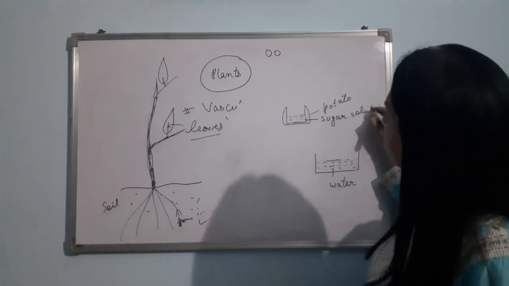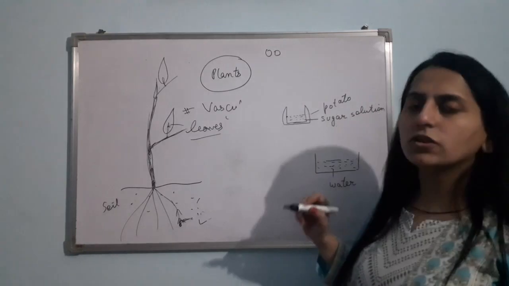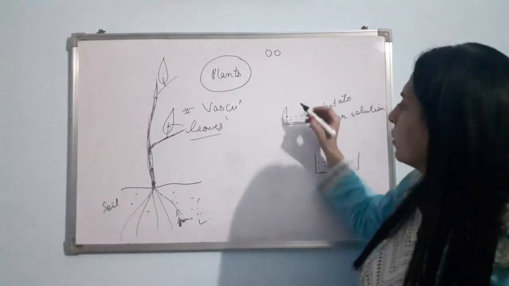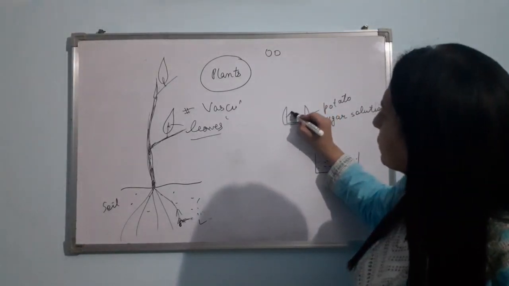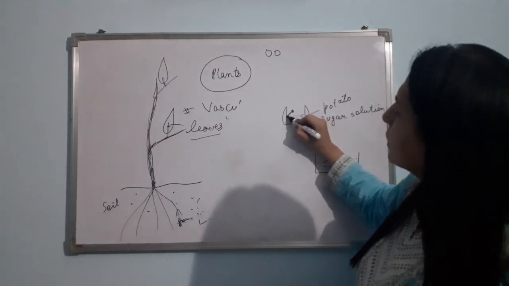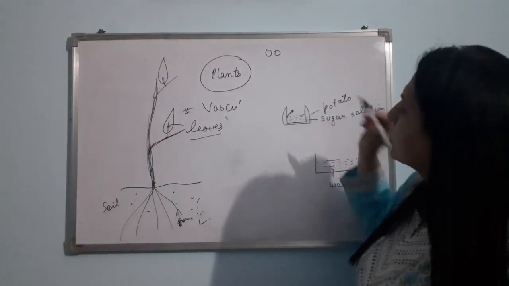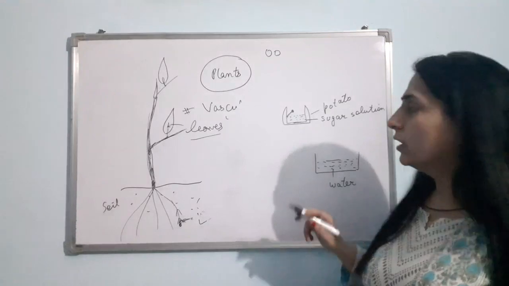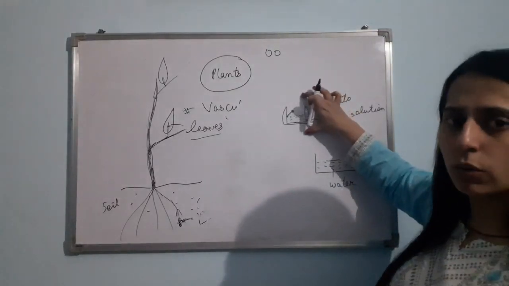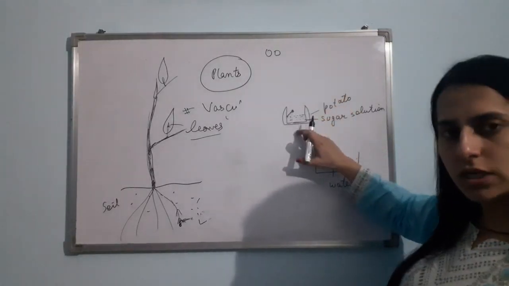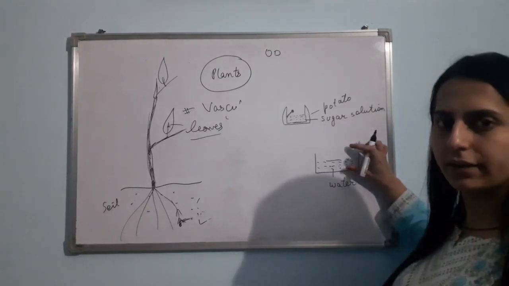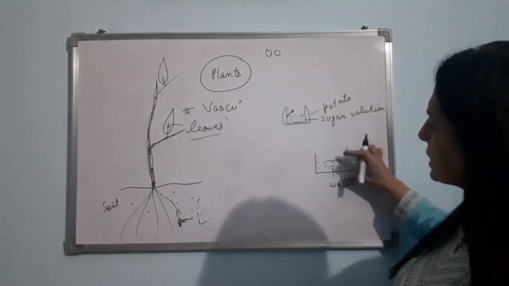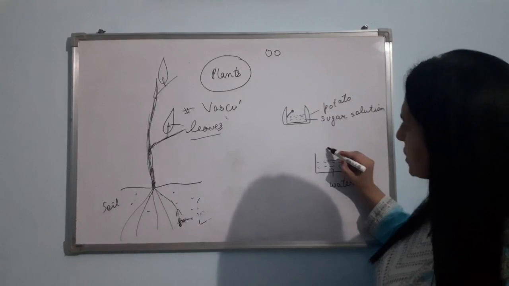Now, at the level of the sugar solution, just place an awl pin, so that the level of the sugar solution will be clear to us. Clear? Now just place this potato with cavity and sugar solution in this Petri plate. Clear? We have to place this here. Now just see.